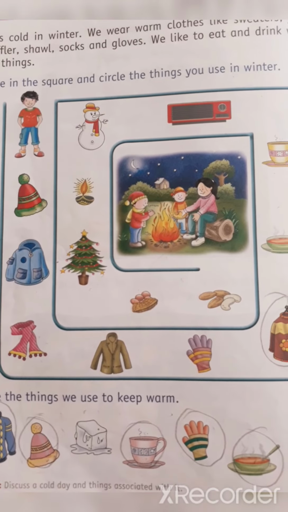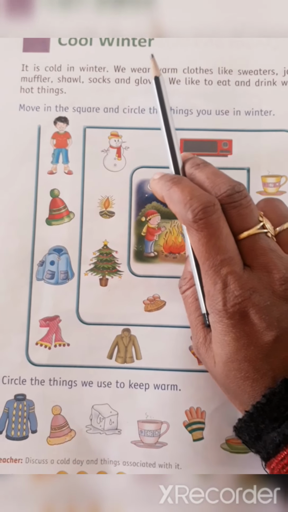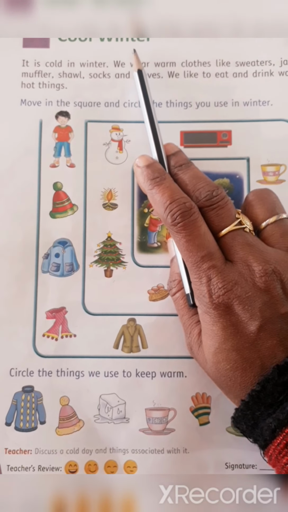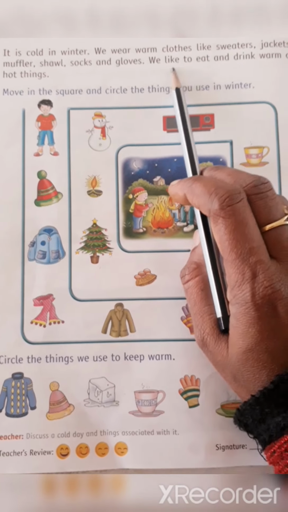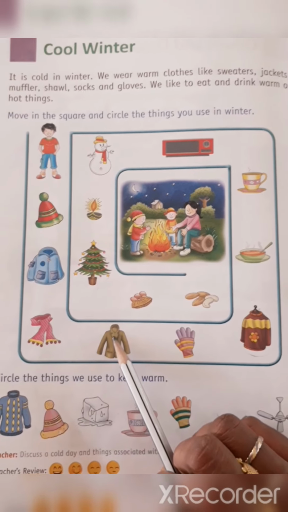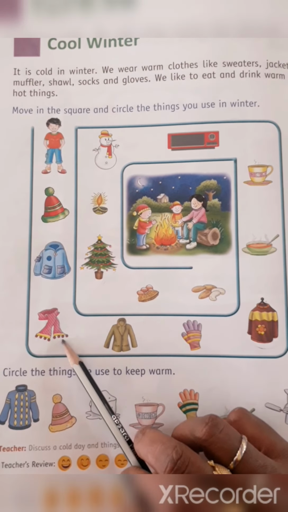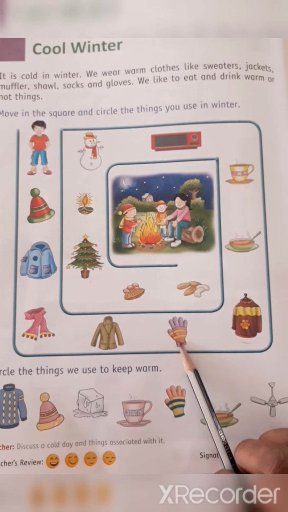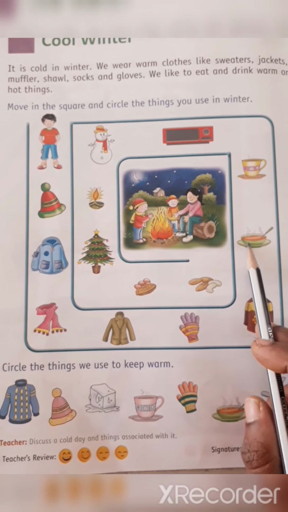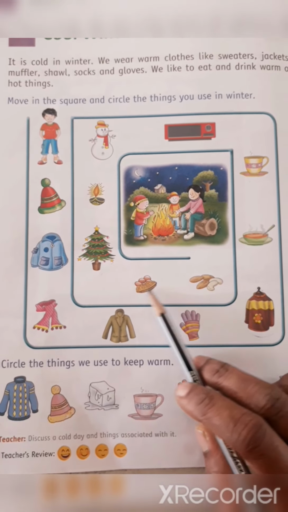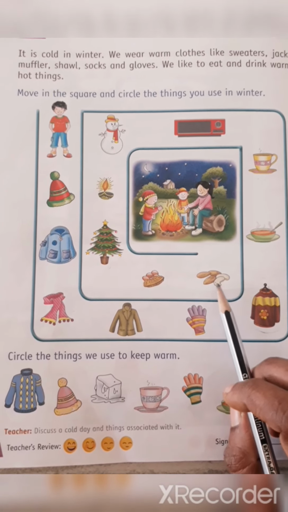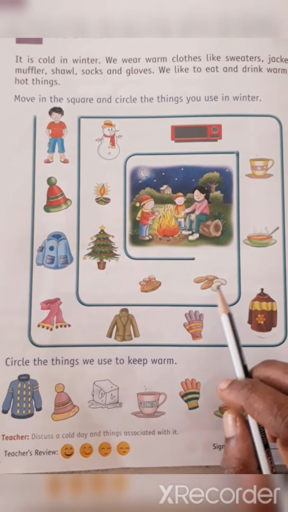Okay, children, understood? This is the last season. This season is winter season. Winter season, it is cold in winter. We wear warm clothes like sweaters, jackets, muffler, shawl, socks and gloves. We like to eat and drink warm or hot things like soup, hot tea, peanuts, okay, dry fruits. Okay, these things we use and we eat.